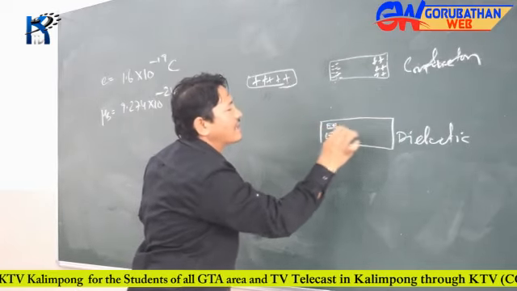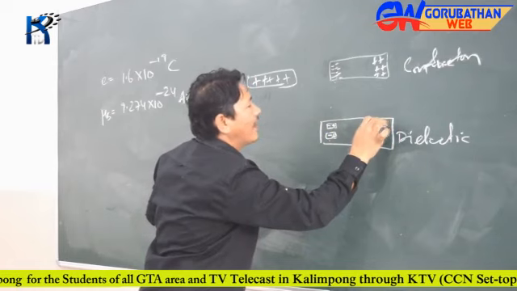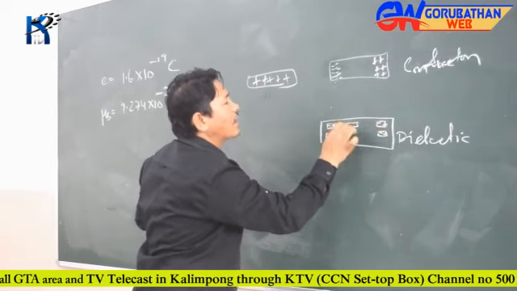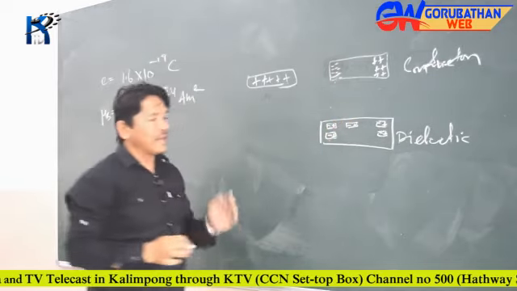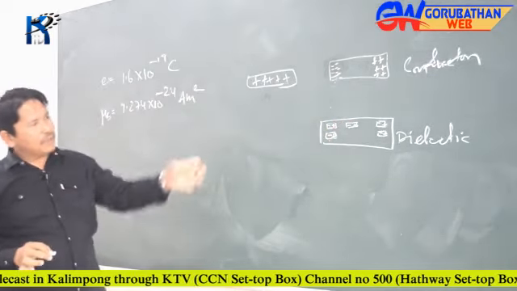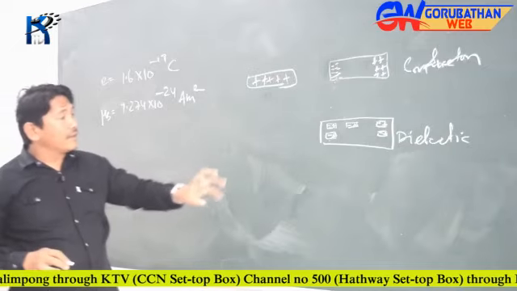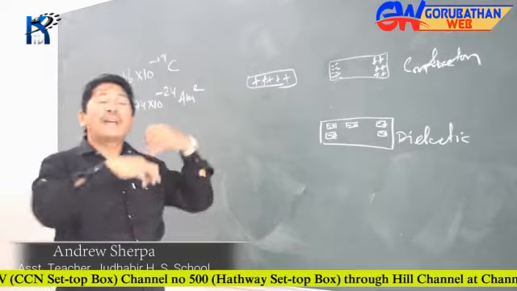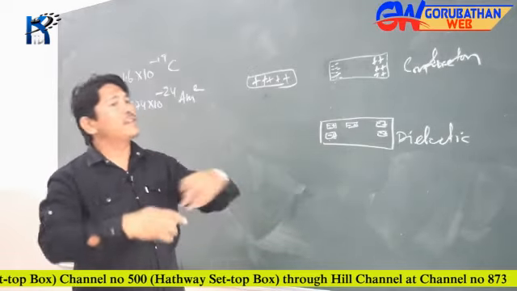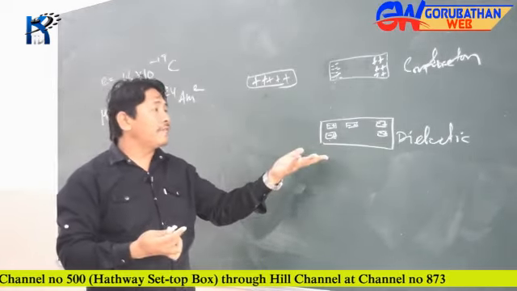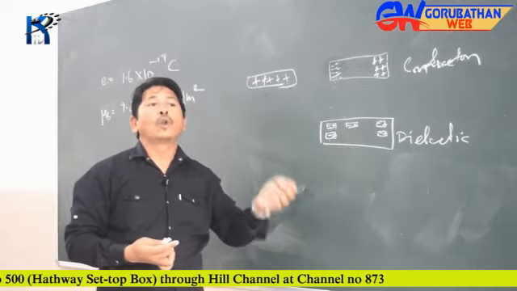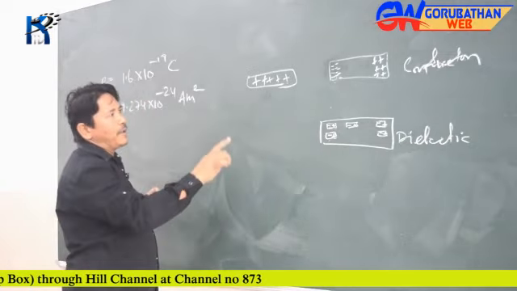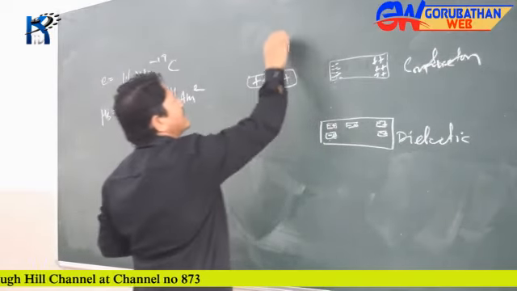So we will have this. If you look at this, all the positive charges will be oriented on the other side, whereas the negative will be oriented to the left of it. This phenomenon of atoms where the positive and negative charges separate without the actual movement of particles, not even movement of free electrons, is called polarization. So this is dielectric polarization. Okay, so I'm going to stop here about the topic of induction.